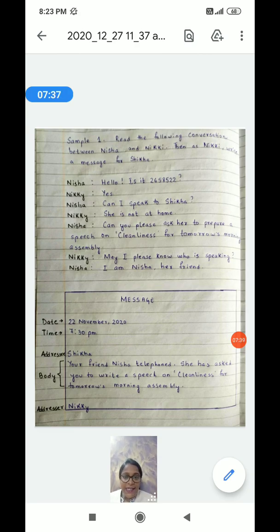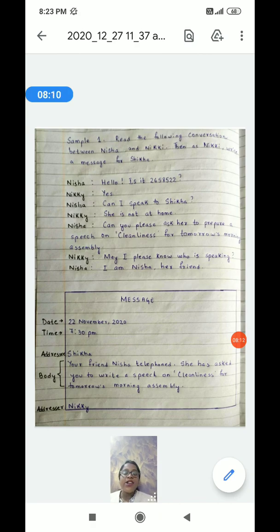So first thing is, at the top center you have to write the word message, MESSAGE. After leaving one line, you have to write down the date on which you are writing the message. Just below the date comes the time at which you are writing the message. After that, you have to leave a line, and then the addressee. Addressee means the name of the person for whom the message is meant. The message is for whom you are writing the message.